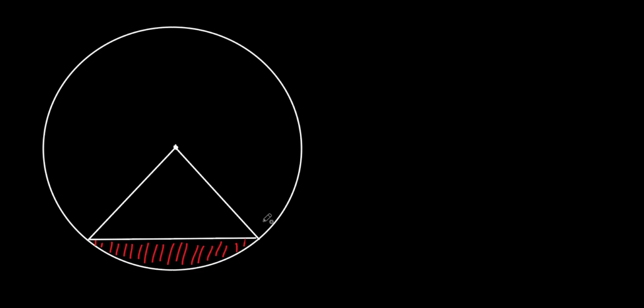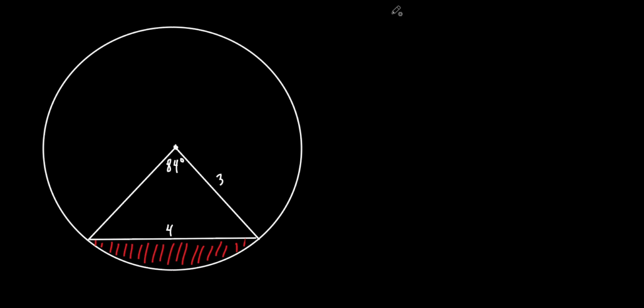Now, they tell you a couple things. They tell you this central angle right here is 84 degrees. And they tell you the whole bottom of this triangle right here is 4, whatever it is, centimeters, doesn't matter. I'm just going to put a 4 there. And they tell you the radius is 3. So this is everything they give you, and you have to find the area of just the red stuff.